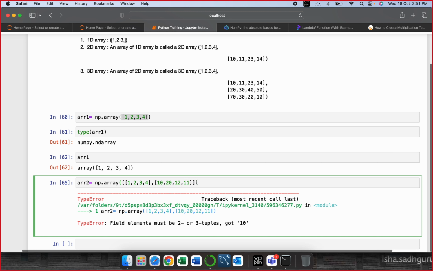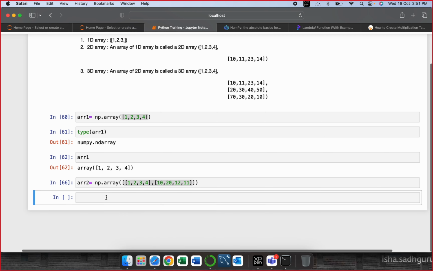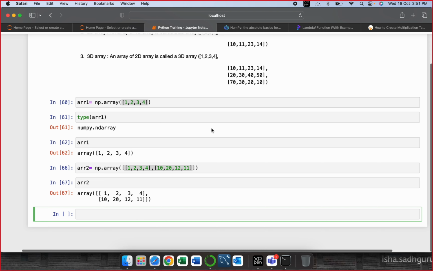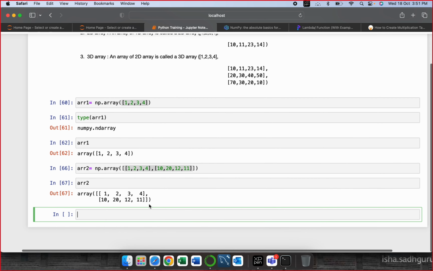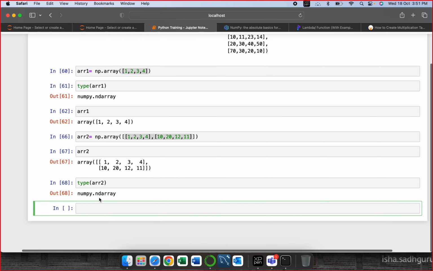Get my point? When these two things combine together, they form a 2D array. So arr2. See, this is how, like I told you over here, a set of 1D array below another array. So this is 1D array, another 1D array, that makes it a 2D array. Again it will be ndarray, NumPy ndarray.